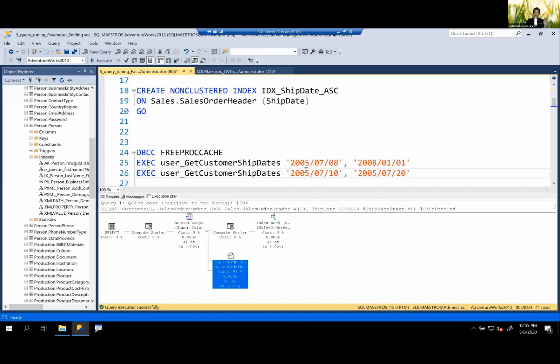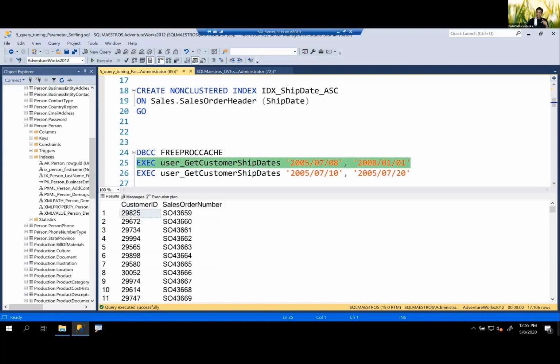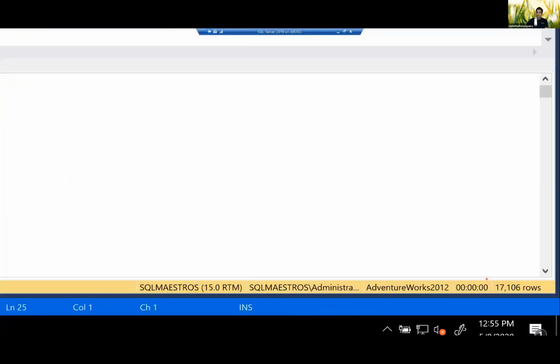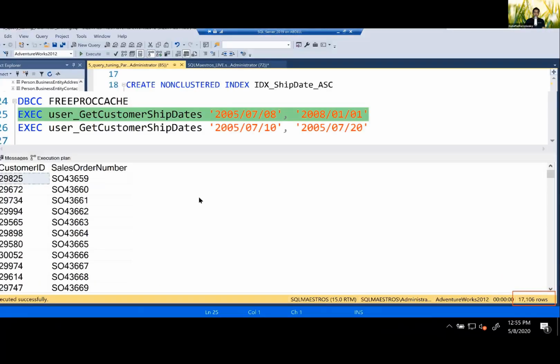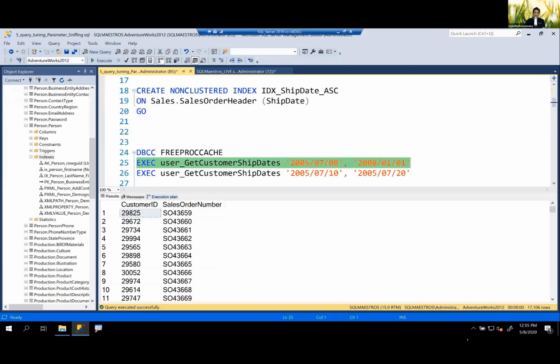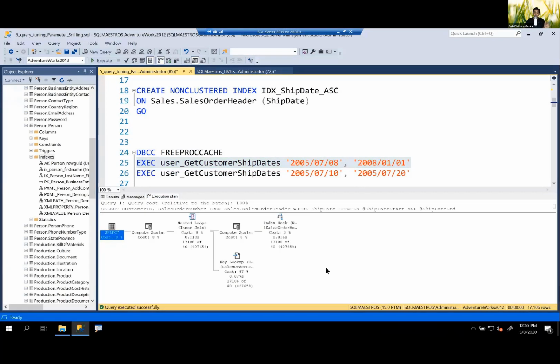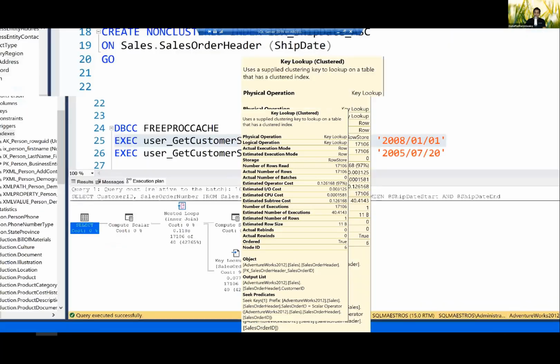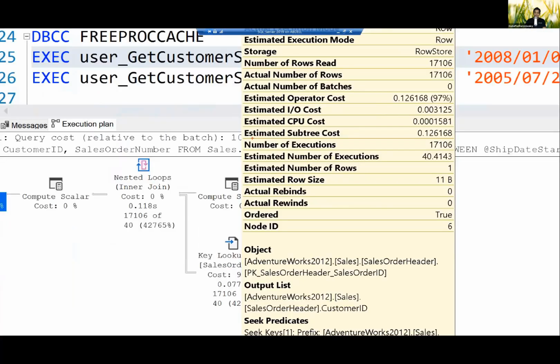But now the subsequent executions come in and they want a lot of data across years. And when you execute this, look at the status bar, you got 17,000 records here. So the previous execution got you 41 records, now 17,000 records. And what happens with the execution plan? It is seeking again. And where is the problem? The problem is if you take the key lookup here, you can see that the number of executions for this key lookup was 17,000.